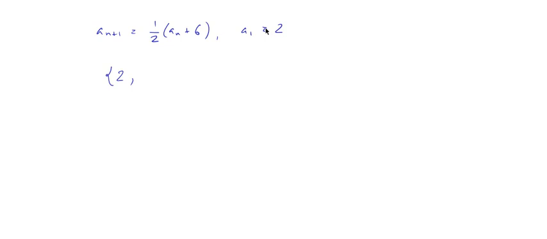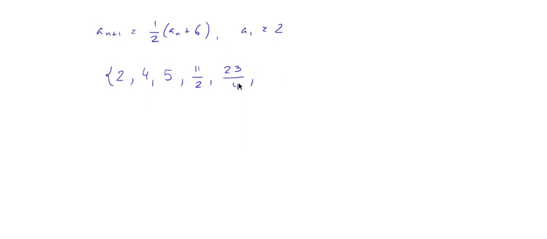Okay, so this is 2, and then a sub 2 is 1 over 2 times 2 plus 6. 2 plus 6 is 8, over 2 is 4, and then 4 plus 6 is 10, over 2 is 5, and then 5 plus 6 is 11 over 2, so then you have 11 over 2, and then 11 halves plus 6 over 2 is 23 over 4. If you don't believe me, just do it.